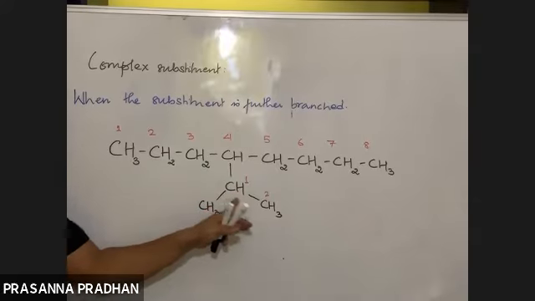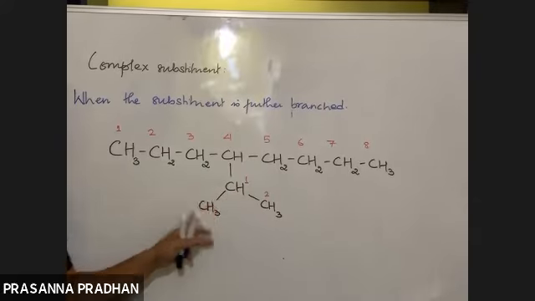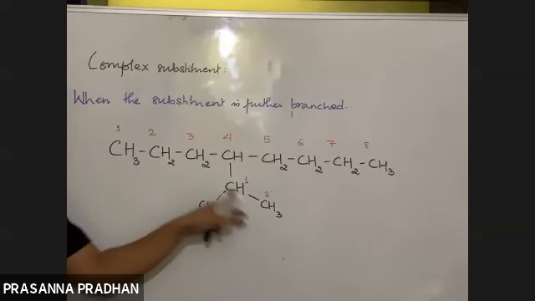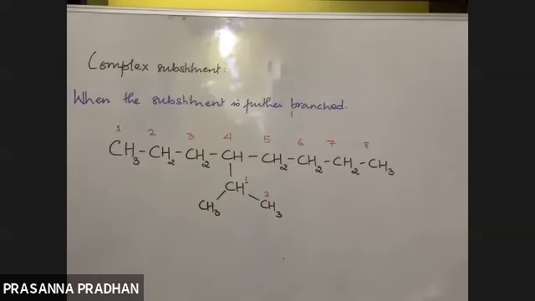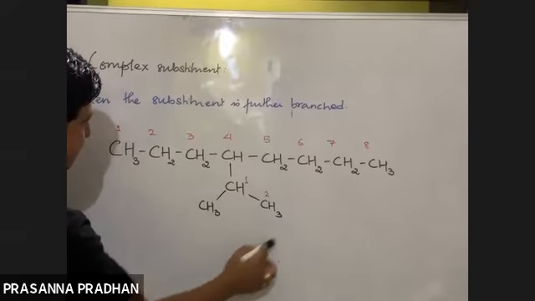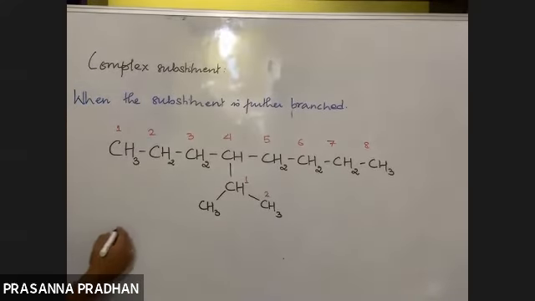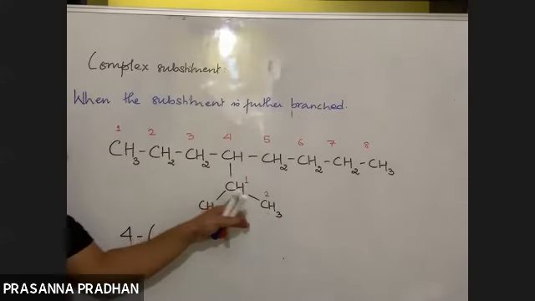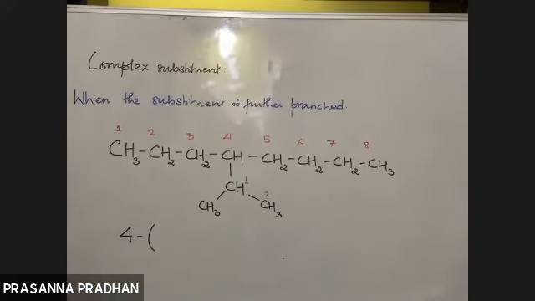How do you identify? Longest. Then I'll identify the branch like this. Your longest can be 1, 2 or 1, 2. It's not an issue. Fine. Now the naming part. Now this whole substituent is attached to which carbon of the parent chain? It is attached to number 4. So 4 dash, and remember the name of the complex substituent is always written in bracket.